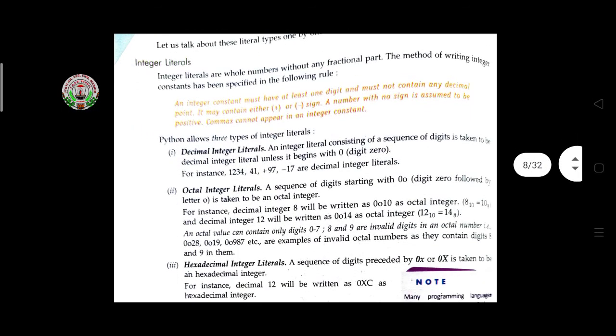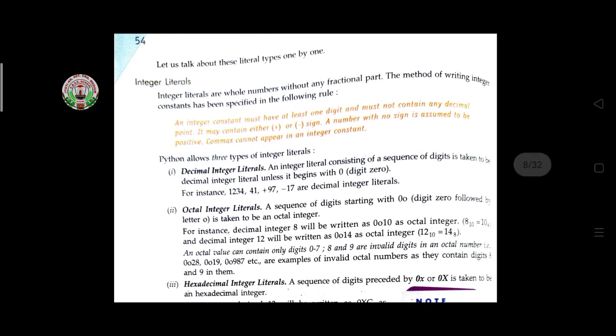Then come to the integer literals. Integer literals are whole numbers without any fraction part. The method of writing an integer constant has been specified in the following rules. What are the rules here? An integer constant must have at least one digit and must not contain any decimal points, because it is an integer, and an integer literal does not use any decimal points.